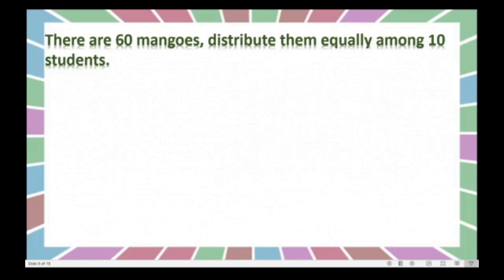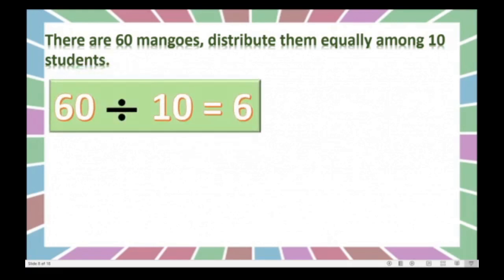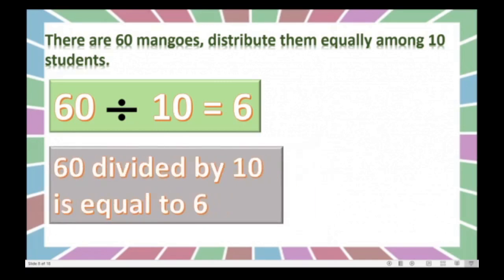Okay, means total number of mangoes divided by number of students. Then we will get the number of mangoes that each child will get. Right? So 60 divided by 10 is equal to 6. You know that 10 6s are 60. Right? Here we can write like this. 60 divided by 10 is equal to 6, because 6 mangoes are there.